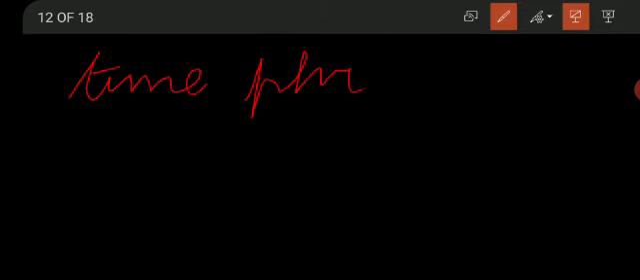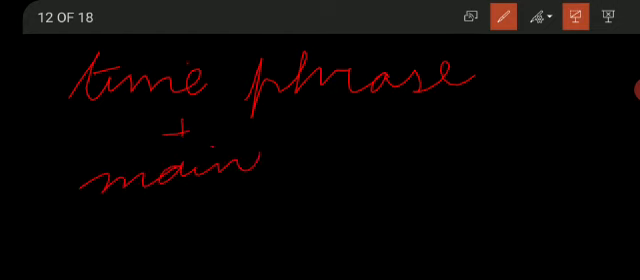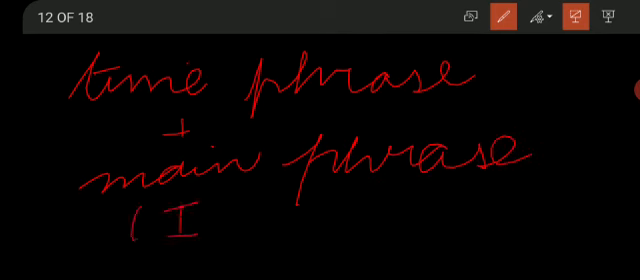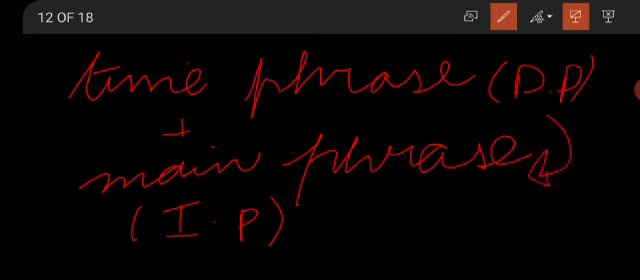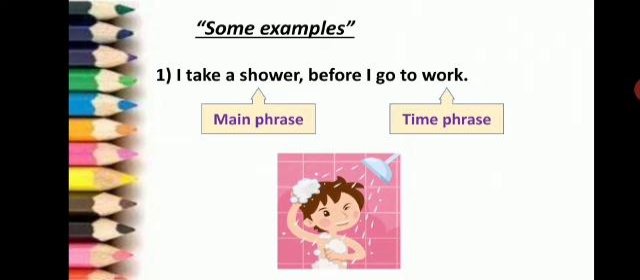Okay, so every time phrase is attached with the main phrase, but the main phrase is also called independent phrase. So the main phrase is independent phrase and every time phrase is dependent phrase, which depends upon this main phrase for its complete meaning. Both the time phrase and main phrase are joined together with the help of time adverbs like before, after, etc. Now let's have a look at the example.